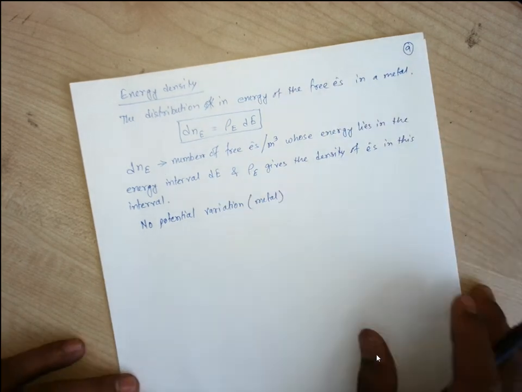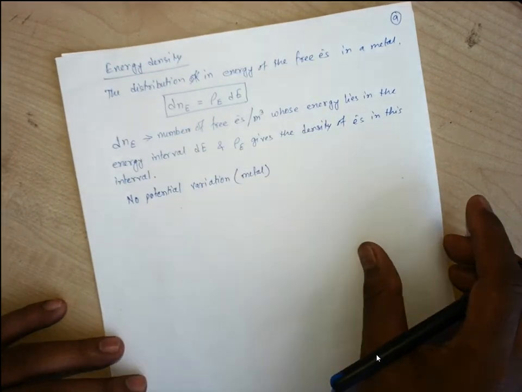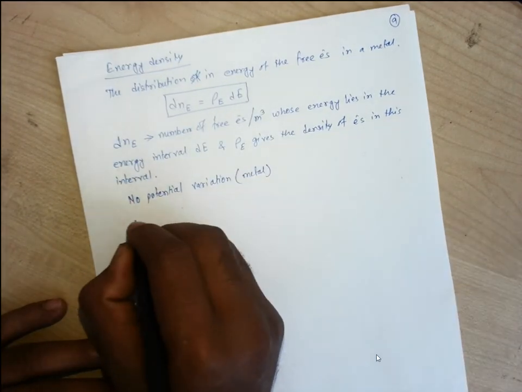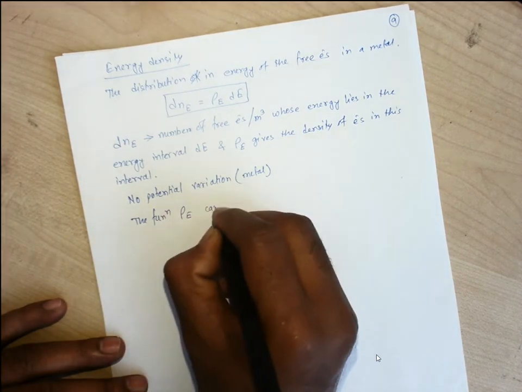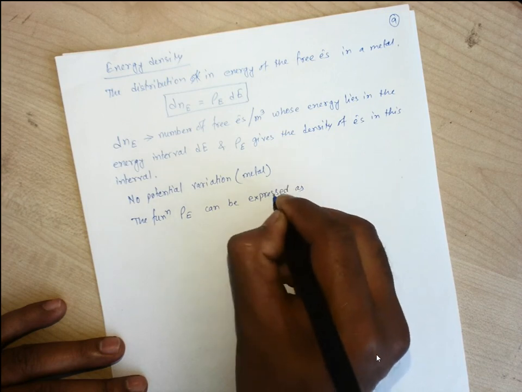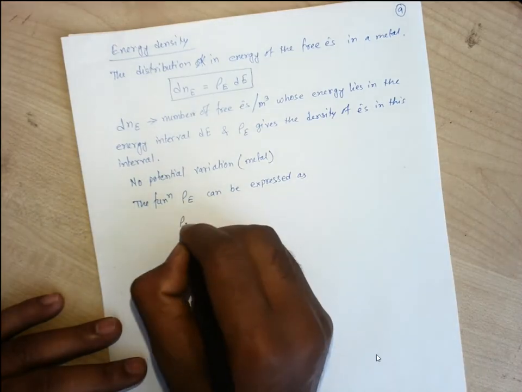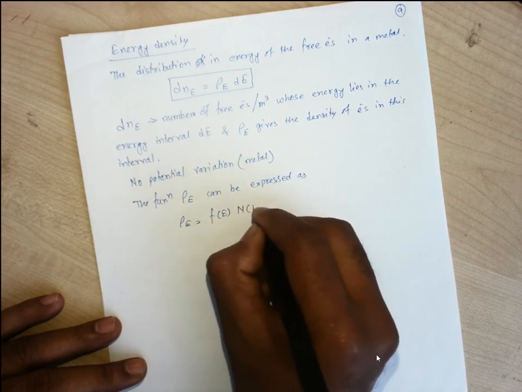Now, what is this rho e? How can we express this rho e? We can express it in terms of a function, that is, rho e is equal to Fe into Ne.